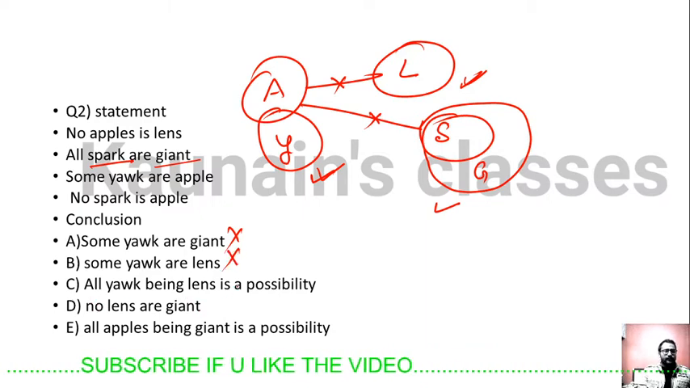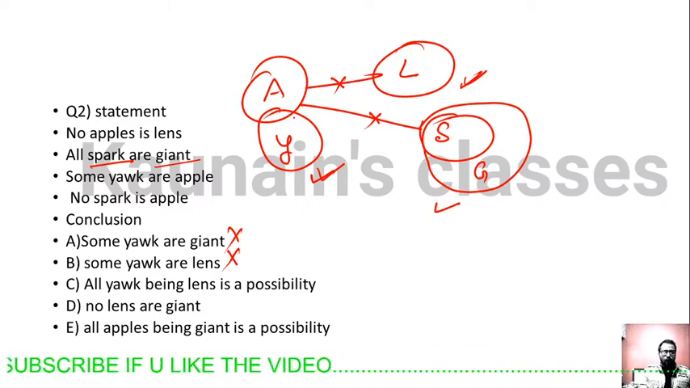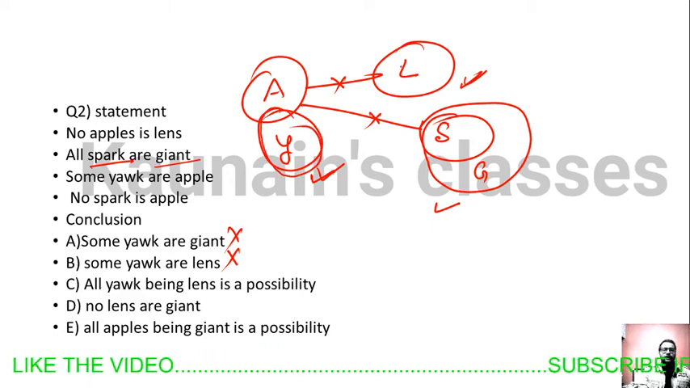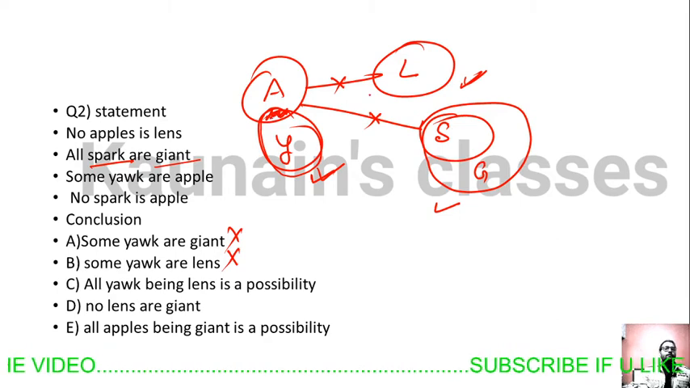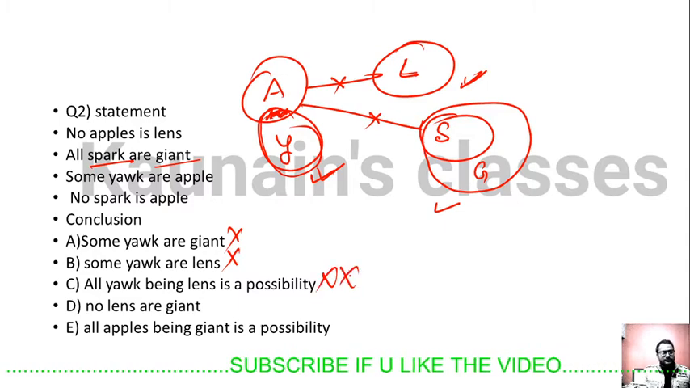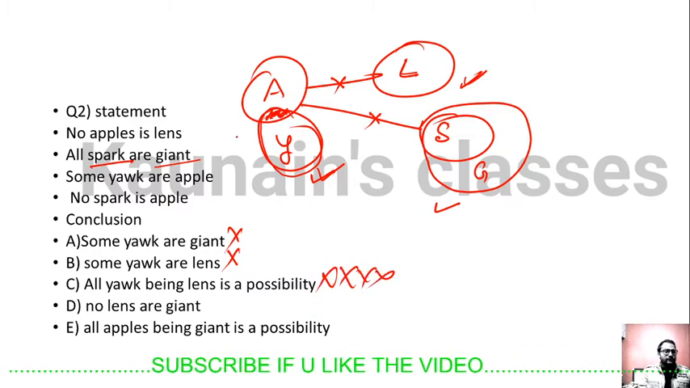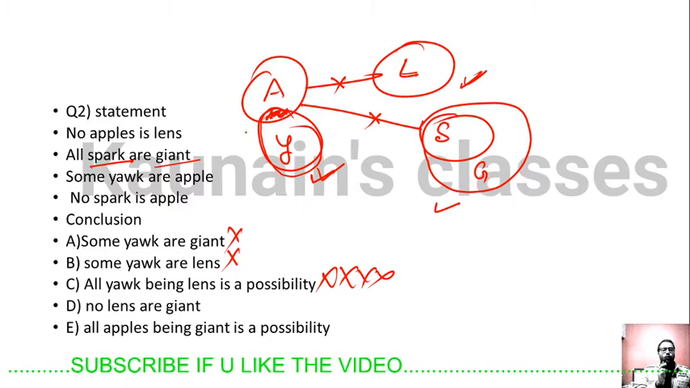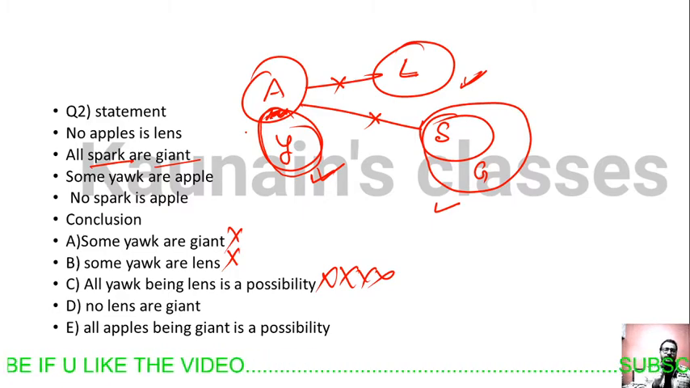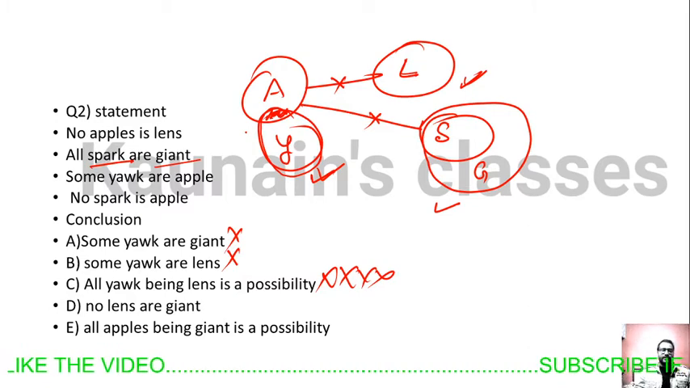So all yolk being lens is a possibility. But this part of yolk will never enter lens, so this possibility is wrong, and this is definitely wrong because this statement can never be true. Once a statement is definitely wrong, then it will be wrong always.